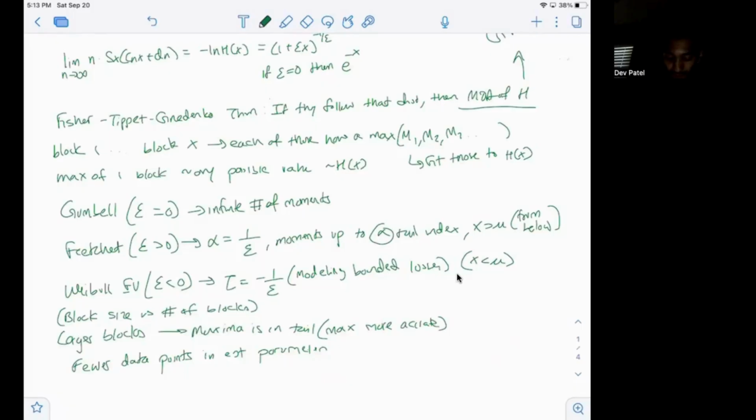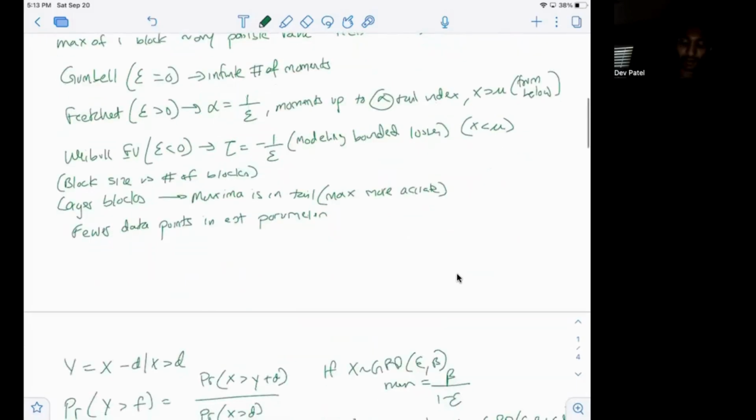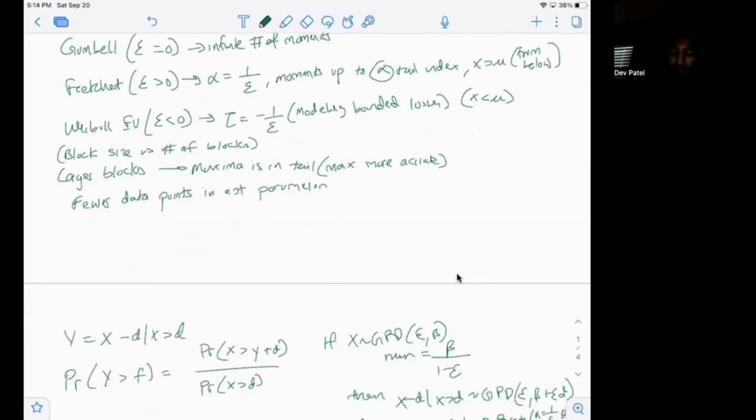Now there are three types: Gumbel, Frechet, and Weibull extreme value. Gumbel when xi equals 0, and greater than 0 and less than 0 for Frechet and Weibull extreme value respectively. These are your parameters, right? Alpha and tau. And then we have a trade-off between block size and the number of blocks.